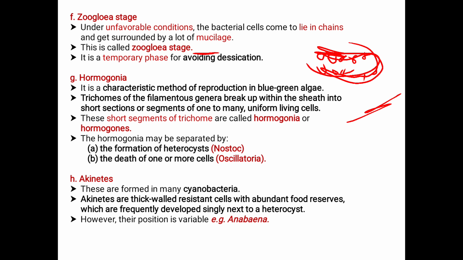This is the Hormogonia and the akinete formation. What happens here? In the cyanobacteria, we have the cells and the trichomes.